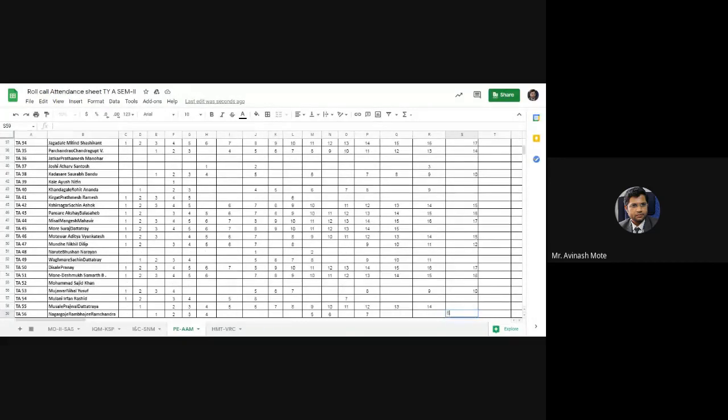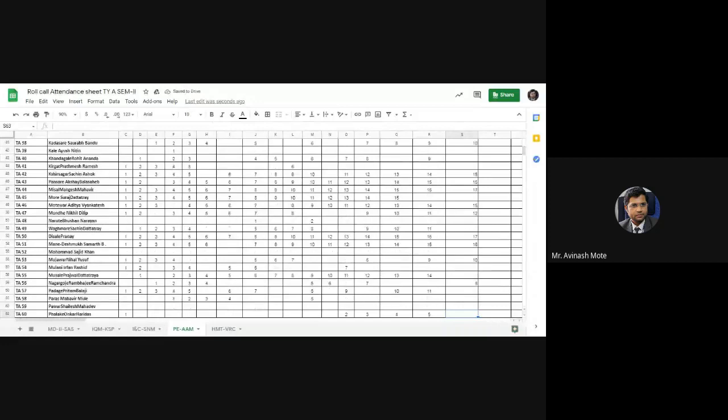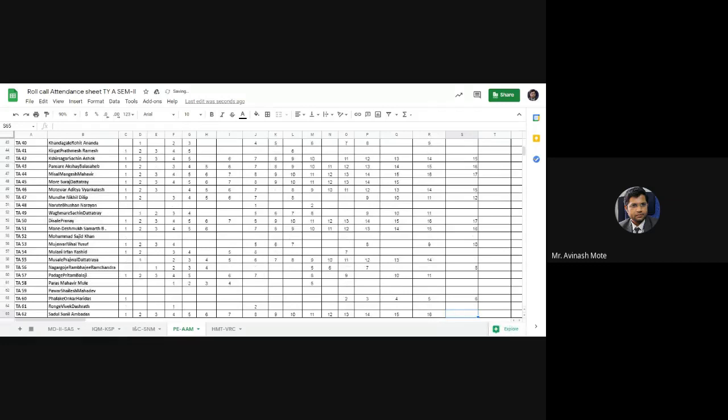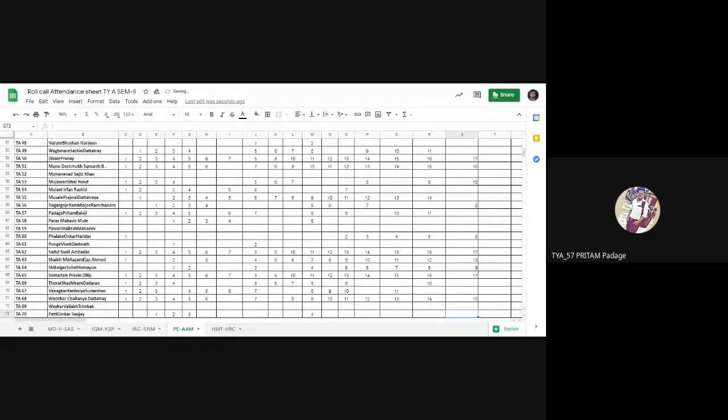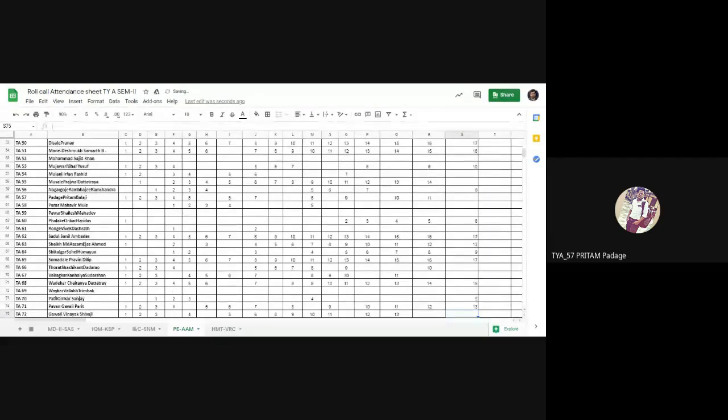Omkar is also present, roll number 60. 63, 64, 65. 68, 70. Omkar Patil, don't miss the lecture. 71, 73.